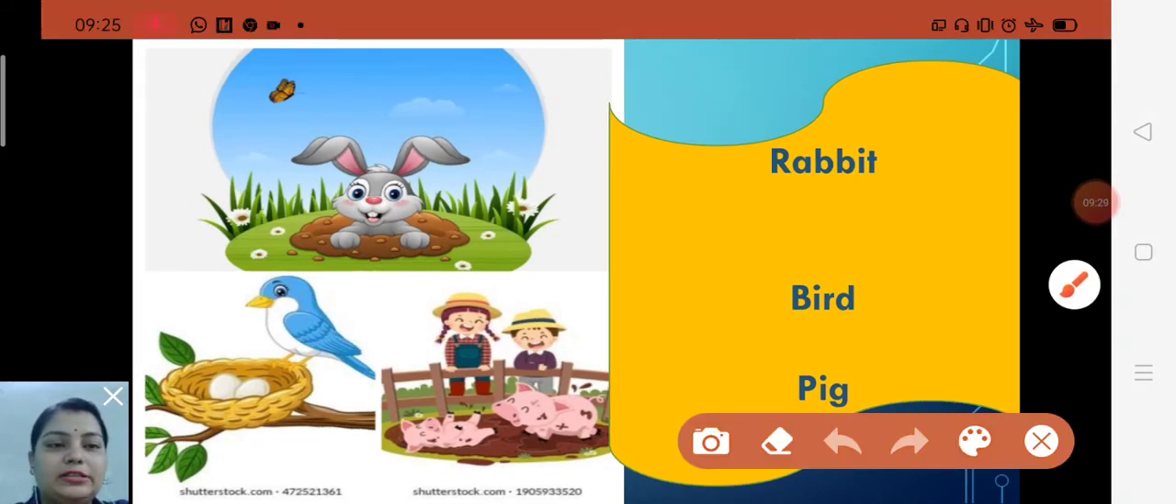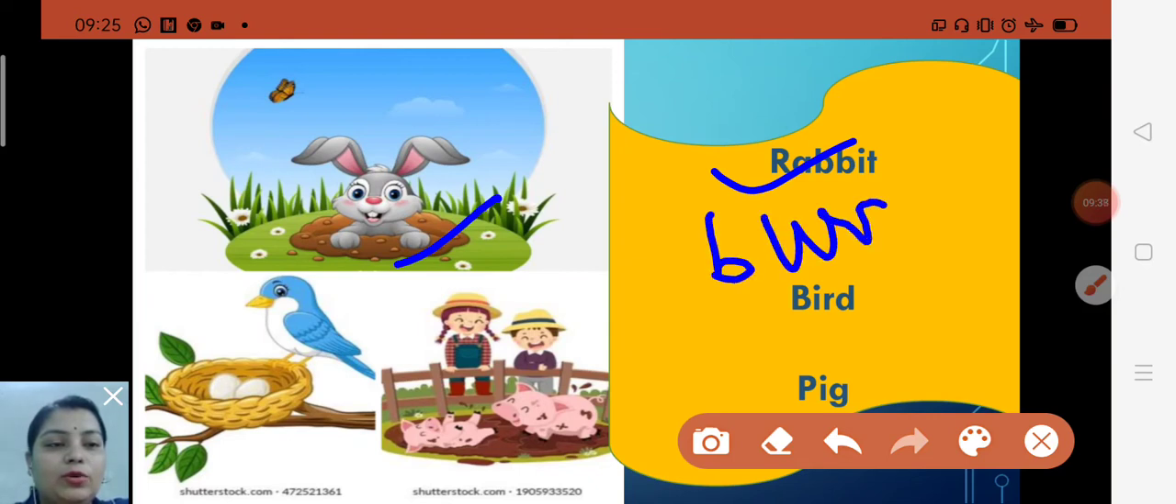Like rabbit, spelling rabbit. Rabbit lives in a burrow. Rabbit lives in a burrow. And it eats carrots.